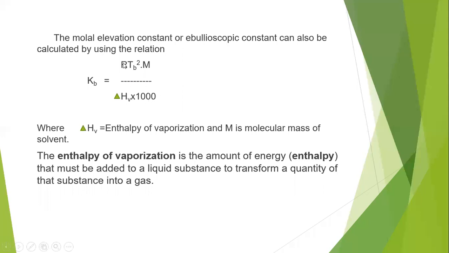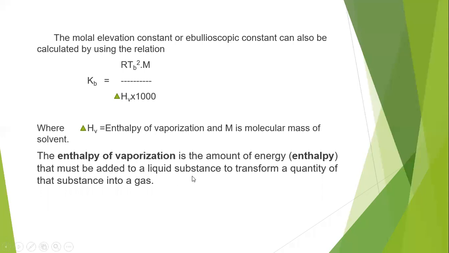In this, R is the universal gas constant, TB is the boiling point of the pure solvent, and capital M is the molecular mass of the solvent, and delta HV is the enthalpy of vaporization, into 1000. So what is meant by enthalpy of vaporization?